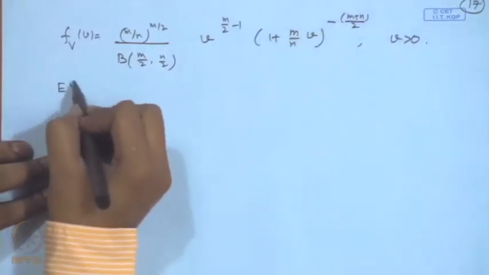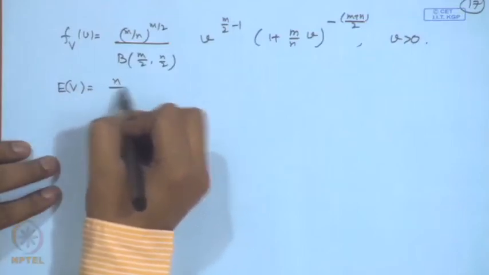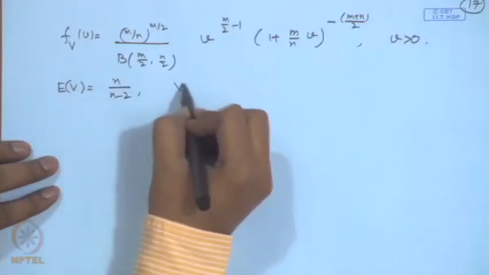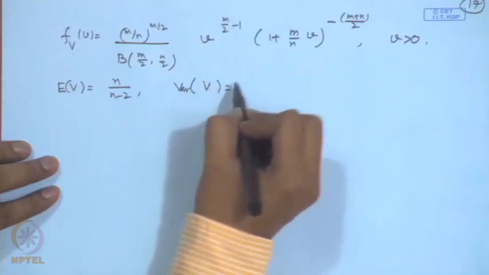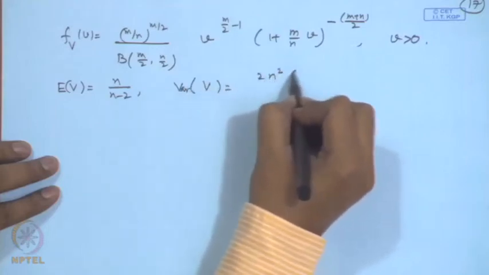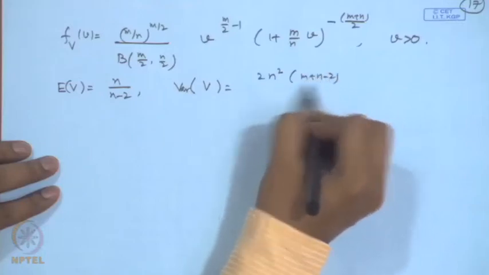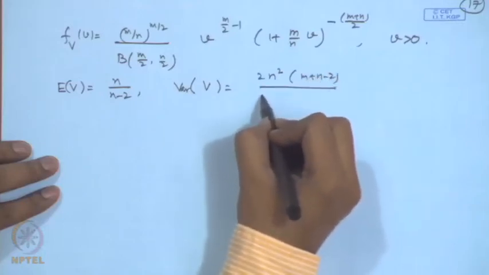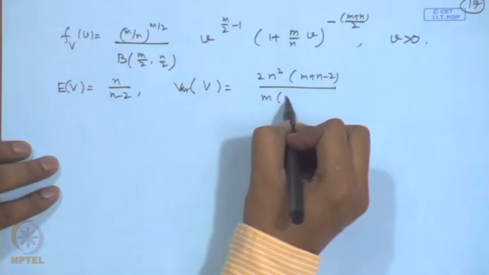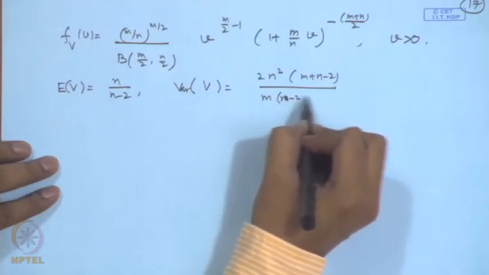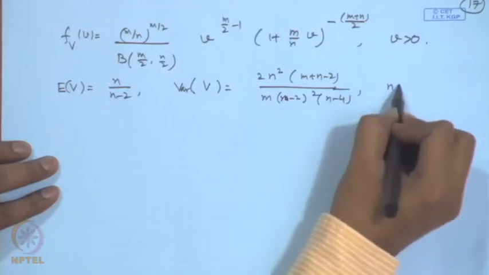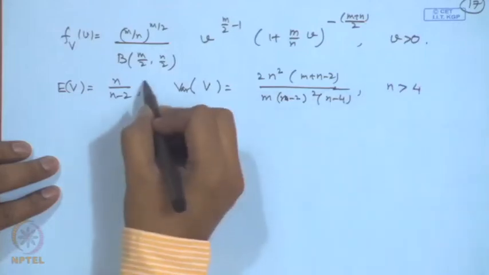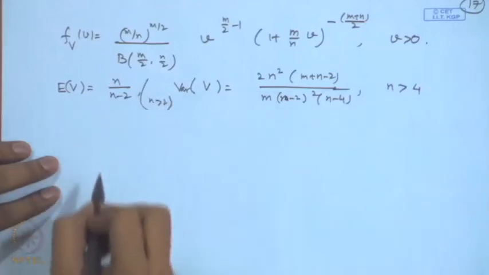The mean is equal to n by n minus 2, the variance is equal to 2 n square (m plus n minus 2) divided by m (n minus 2) square (n minus 4). This variance is valid for n greater than 4, and the mean is valid for n greater than 2.